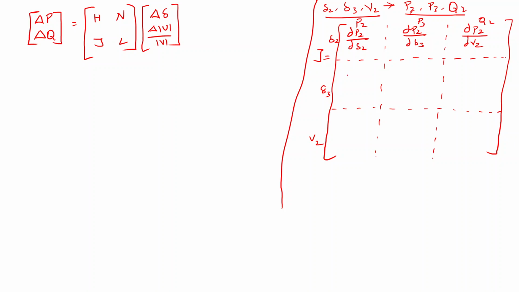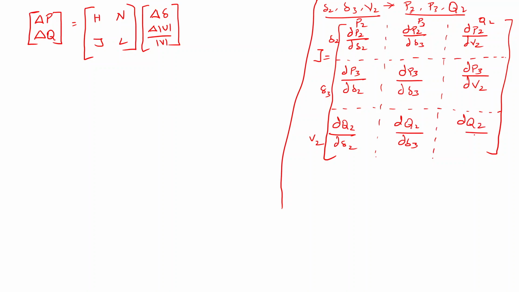So this is the first row, and here I will get dou P3 divided by dou del 2, dou P3 divided by dou del 3, right, and dou P3 divided by dou V2, and here dou Q2 divided by dou del 2, dou Q2 divided by dou del 3, and here it is dou Q2 divided by dou V2. So this is the Jacobian matrix we find out.